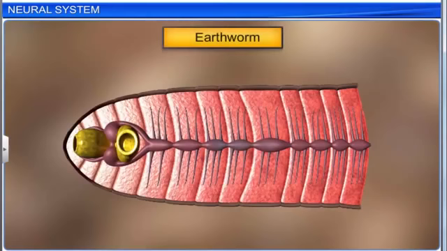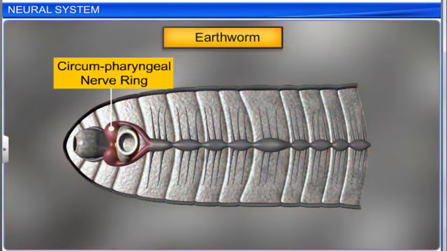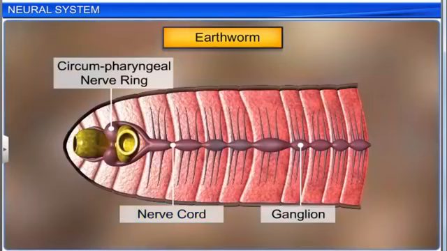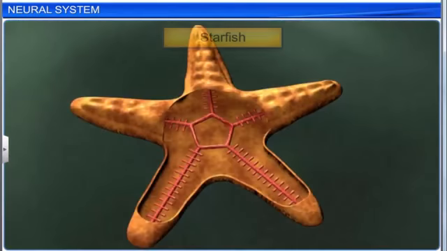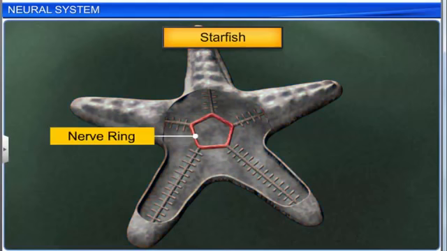The neural system of earthworms consists of a circumpharyngeal nerve ring and a single, solid, ventral and ganglionated nerve cord. Insects have a better organized neural system. Starfish do not have a brain, and their nerves are radially organized with a connecting ring in the center.